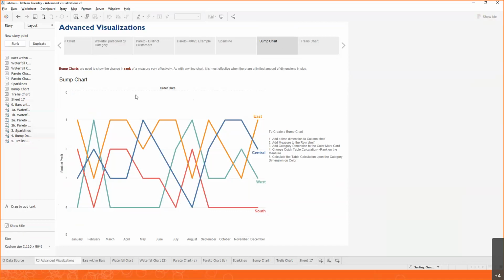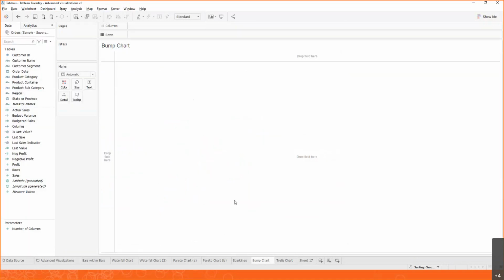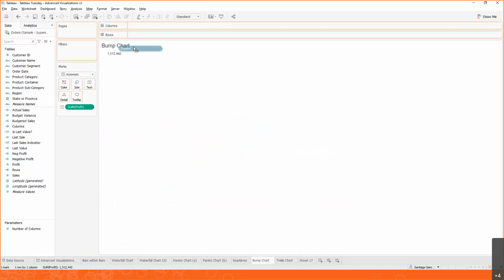We're seeing here, for each one of the regions, what the ranking was. Were they first, second, third, or fourth, right? So a bump chart helps us see positions over time in this case, and we want to build that now. So let's go into the bump chart. And the first thing we need to do is have some metric that helps us measure that competition. So for this, we're going to be using profit again. So our overall profit is 1.3 million. Now we have different teams, different regions, so we can drag region into the view. There are 4 regions.